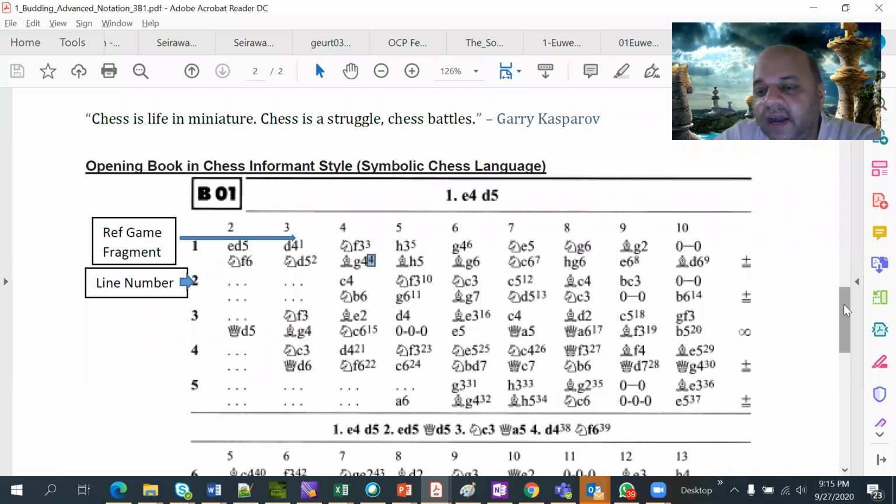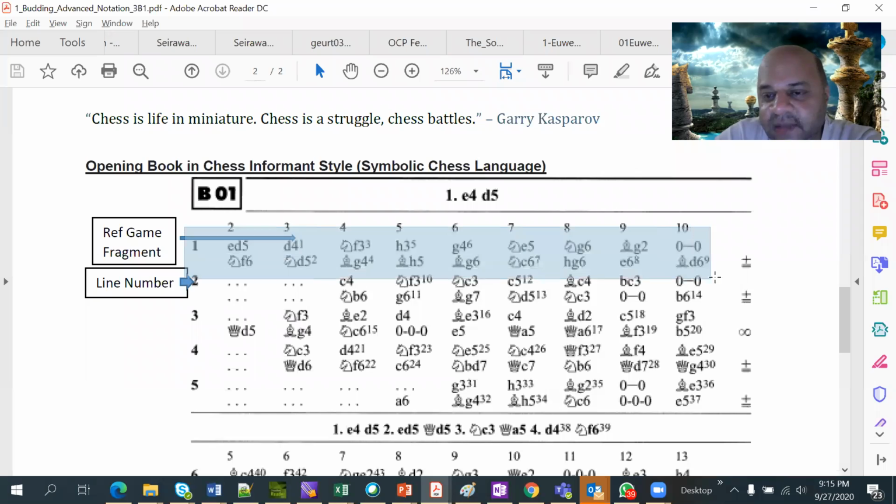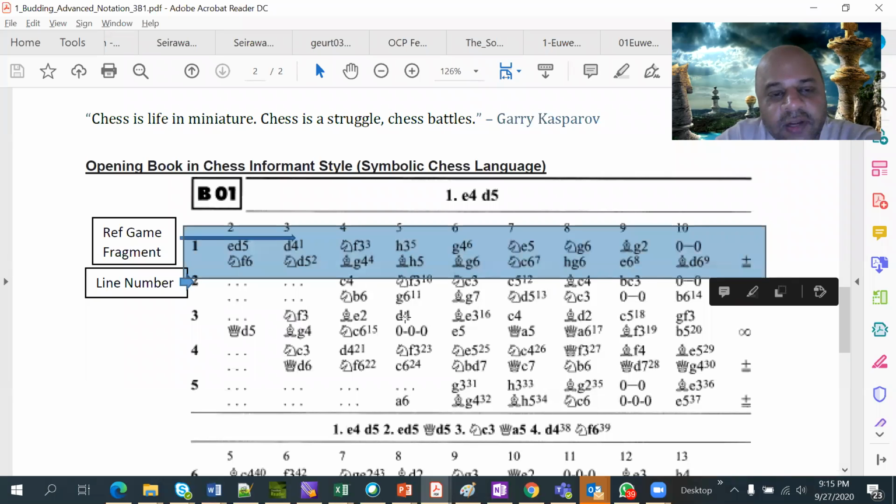And how it is to be understood is, e4 d5 first, right? This is the title. Then line number 1 we are looking at. Yes, this is line number 1. The column number labels are starting from 2.